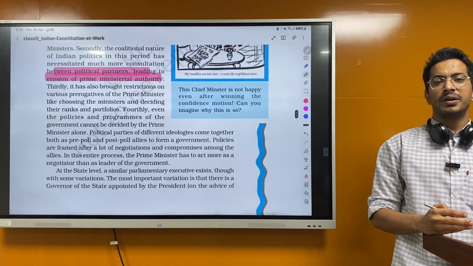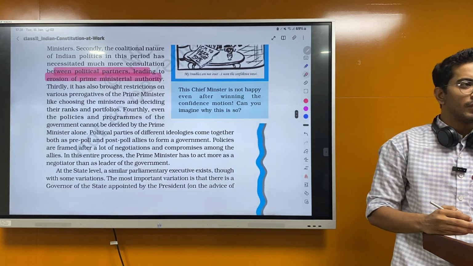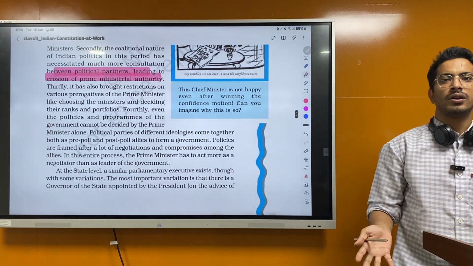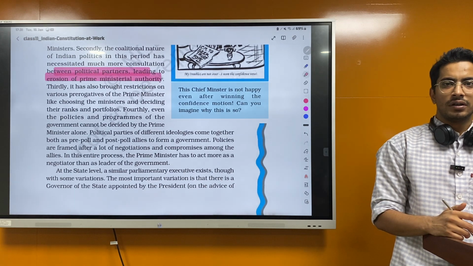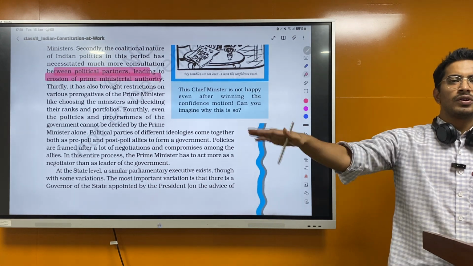Everyone will want to become a deputy prime minister. There was a rank called deputy prime minister in between, which is not mentioned in the Constitution at all. So they had to create one just to appease a person. Okay, we are giving you this post.